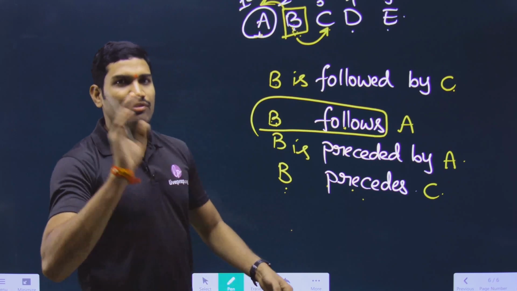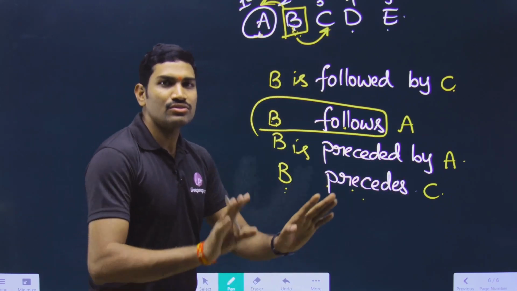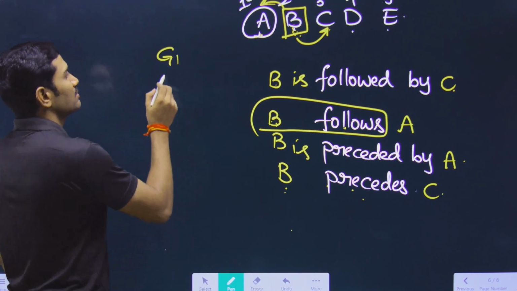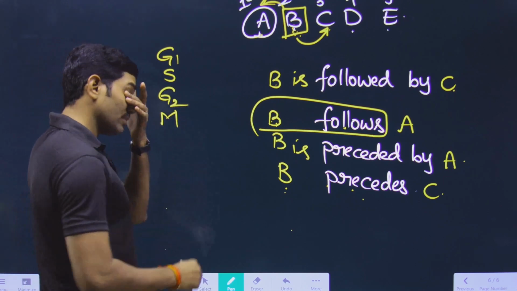So we are present before the next one, right? What is the next one for this? C. So this is what the meaning is, and in this way we are writing. Now I will tell you the sequence here: G1 phase and then S phase, G2 phase, M phase. Let us talk with respect to this one.